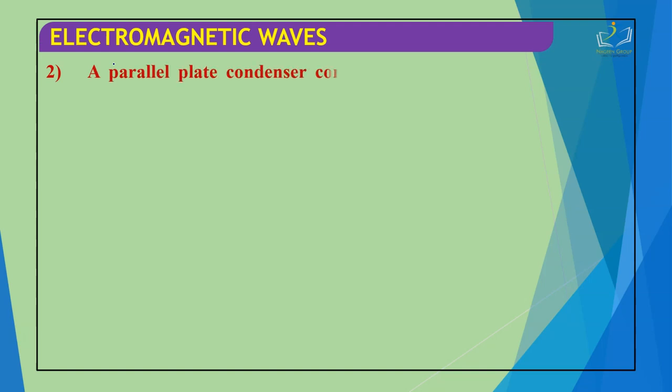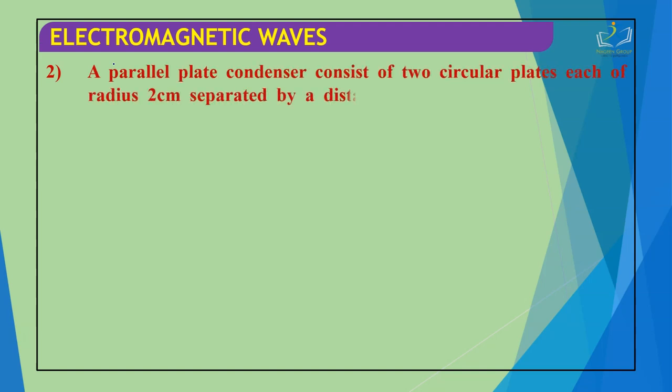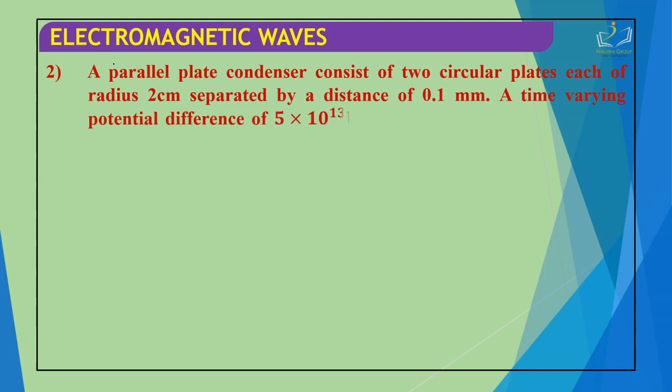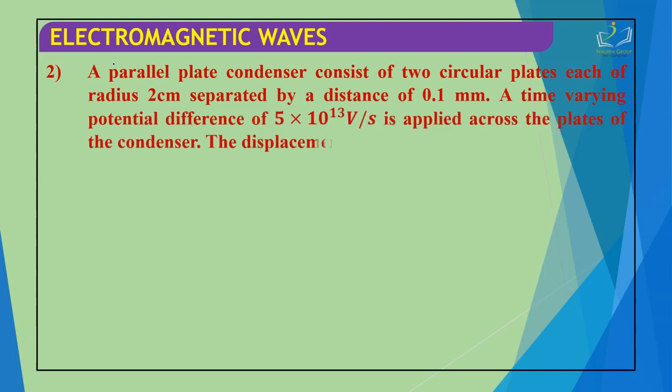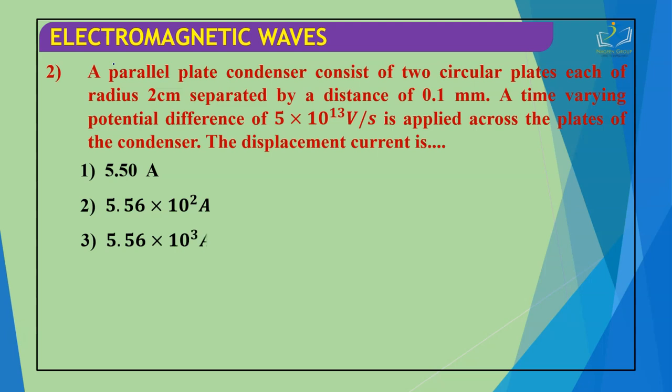So next question we have, a parallel plate condenser consists of two circular plates, each of radius 2 cm, separated by a distance of 0.1 mm. A time varying potential difference of 5 times 10 to the power 13 volt per second is applied across the plates of the condenser. The displacement current is 5.50 ampere, 5.56 times 10 to the power 2 ampere, 5.56 times 10 to the power 3 ampere, or 2.28 times 10 to the power 4 ampere.